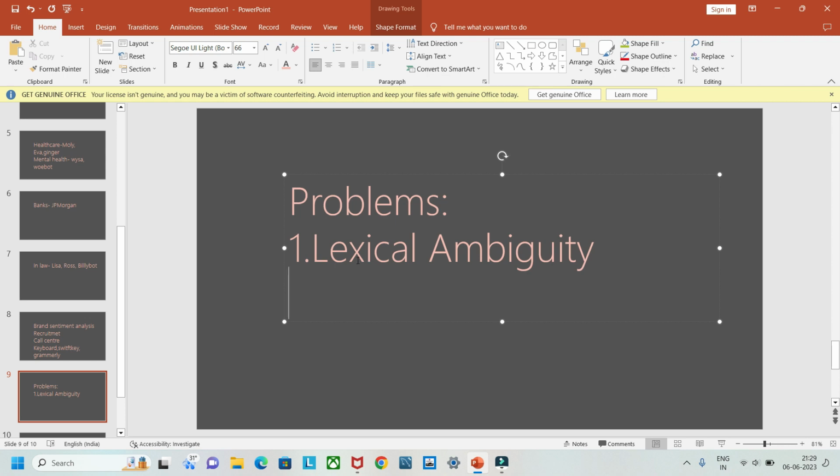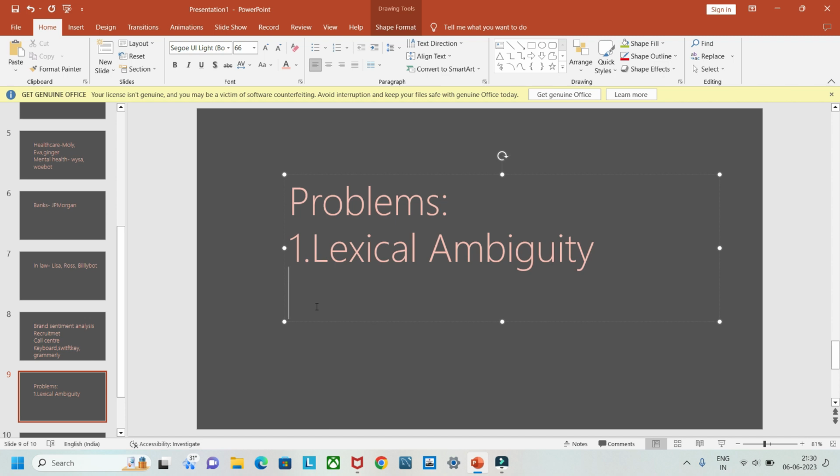The boy carries the light box. Whether the box is light, or it is a lighter kind of light box. That is lexical ambiguity. That means you have different meanings of the same words.